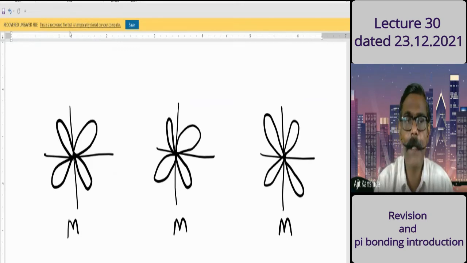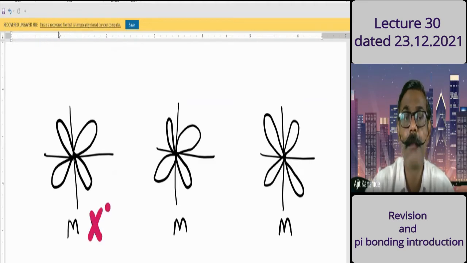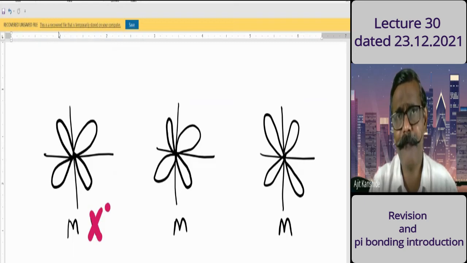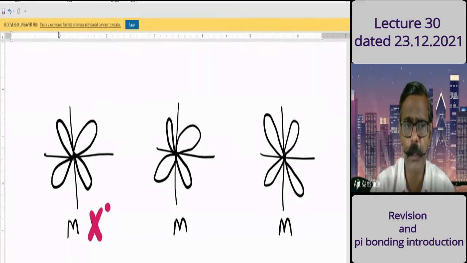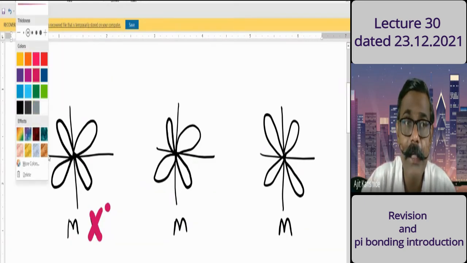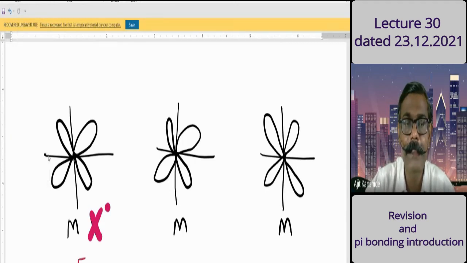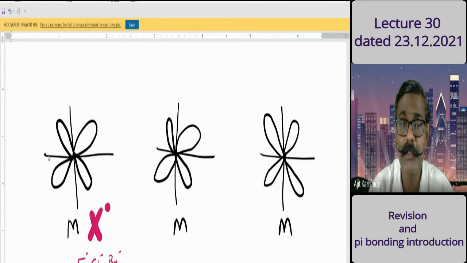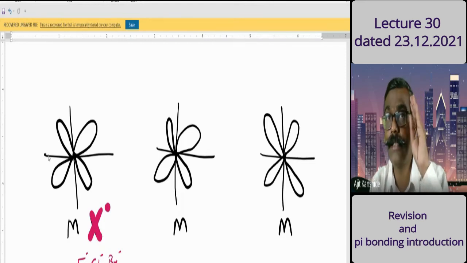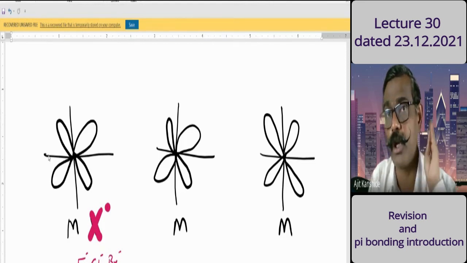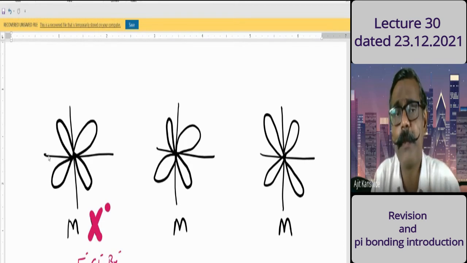Pay attention. If I consider a ligand like a halide ion, X minus, that's Cl minus, Br minus, F minus. If you consider those ions, then the outermost electrons will exist in which orbital? Let you take F minus as a ligand, or Cl minus, or Br minus, or I minus as a ligand. My question here is, outermost electrons in those ligands will be present in which orbital? S orbital, P orbital, D orbital, likewise.